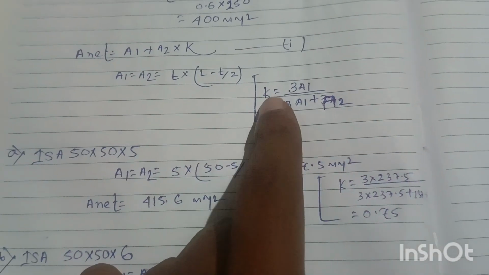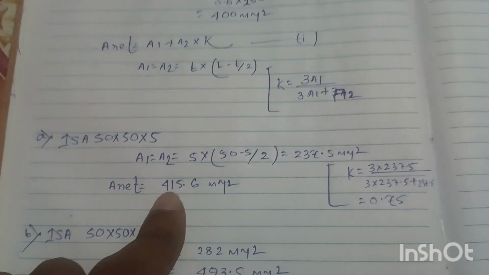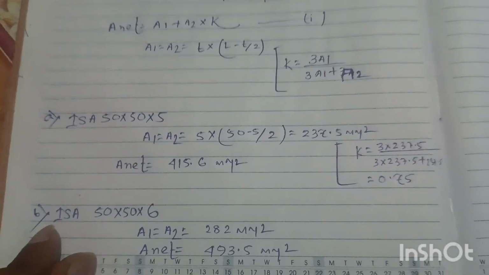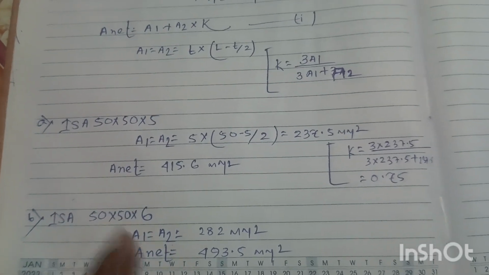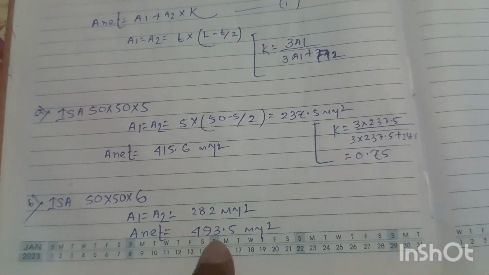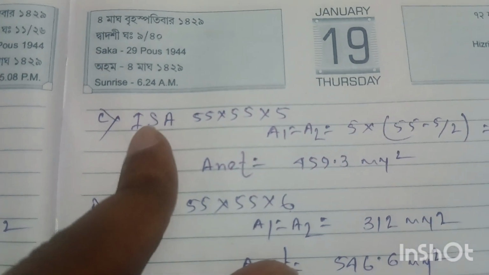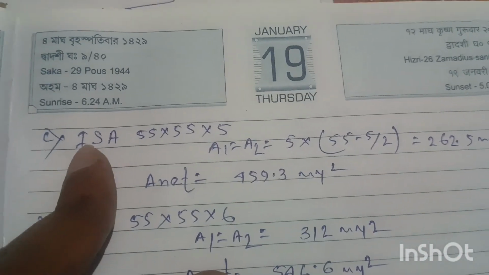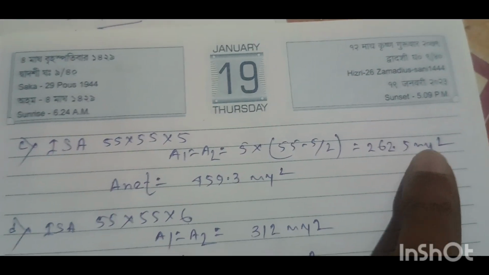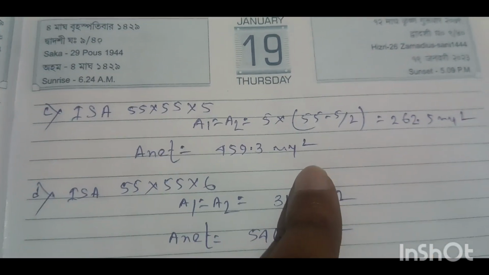If we calculate the value of K it will be 0.75, so the net effective area will be 415.6 millimeter square. Similarly, for the section at option B, ISA 50 into 50 into 6, A1 and A2 will be 282 millimeter square, and the net effective area will be 493.5 millimeter square. In the same way, for option C, the section is ISA 50 into 50 into 5, so the area A1 and A2 will be 262.5 millimeter square, and the net effective area will be 459.3 millimeter square.